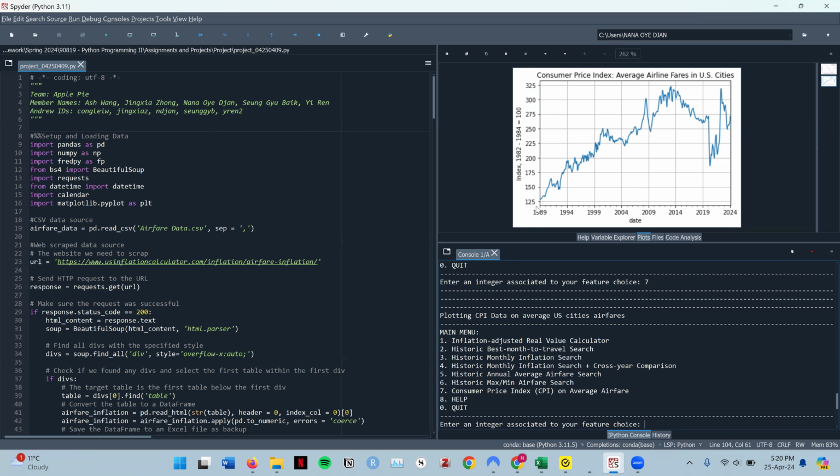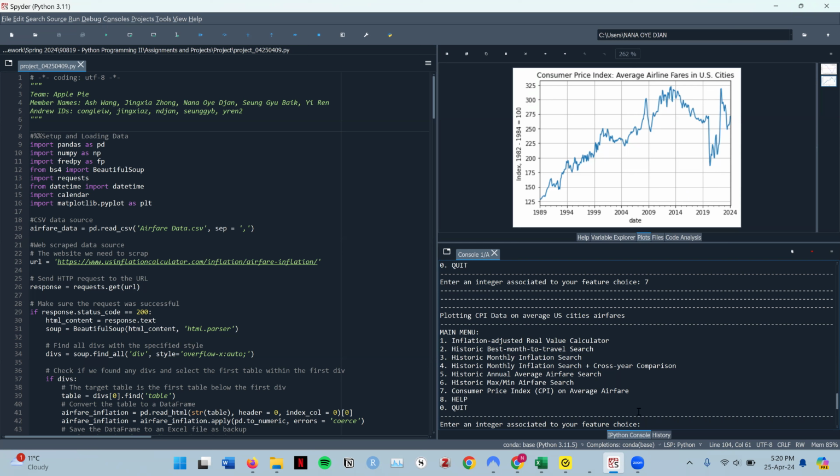And as you can see, airline fares have been steadily rising. This graph shows that the index has been steadily rising compared to the baseline years of 1982 to 1984, which were 100. As you can see, it has clearly reached about 325, but there was a really short dip around 2020, probably because of COVID, when everything was shut down and nobody was going anywhere.